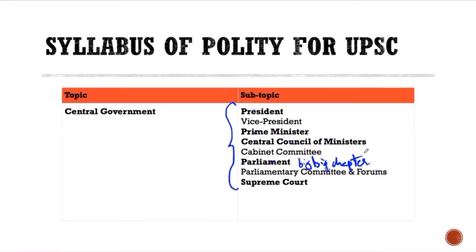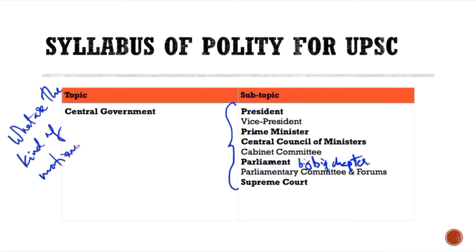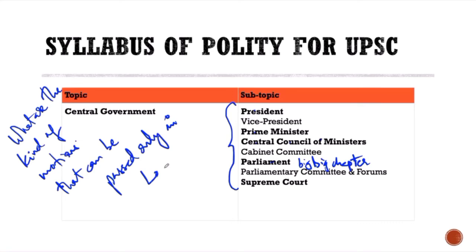In fact, if I ask you, what are the kind of motions that can be passed only in Lok Sabha and not Rajya Sabha?